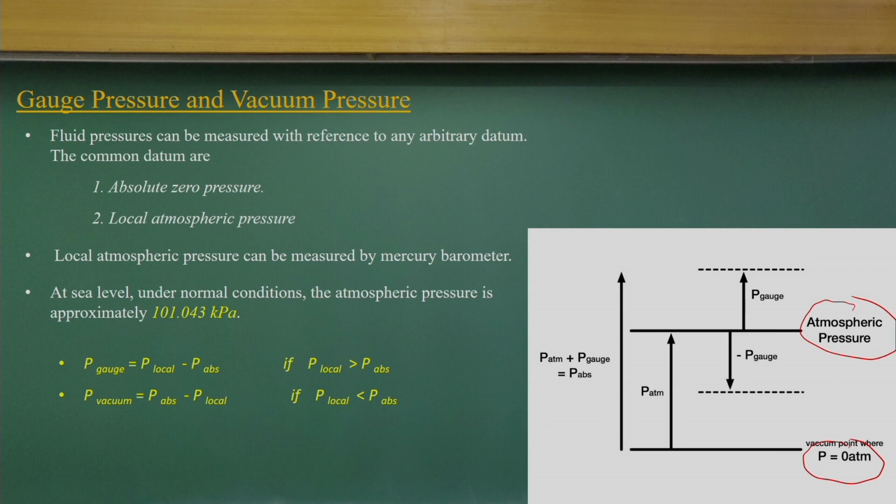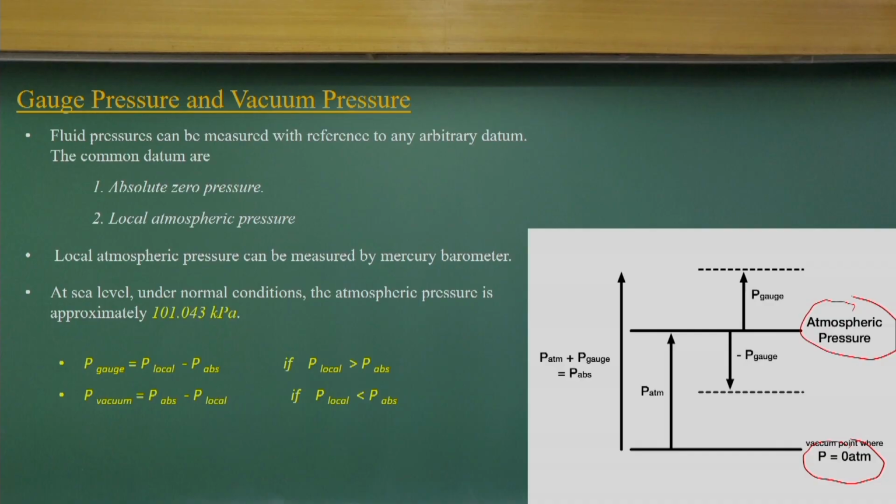Most of the cases we consider here, we are not solving problems in space or on other planets, we are just solving very simplified problems in and around the earth. So, we consider the atmospheric pressure as the datum to measure the pressures.